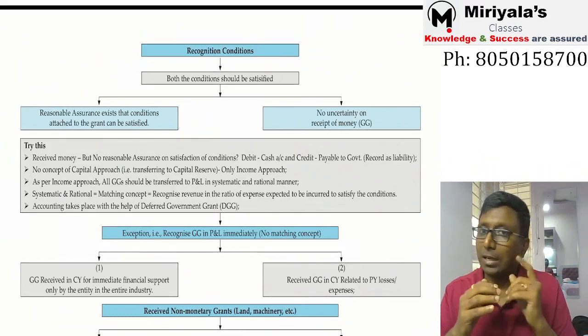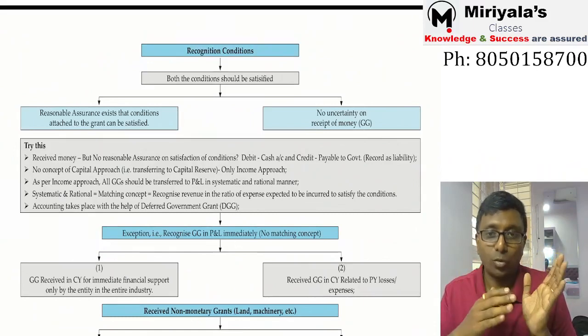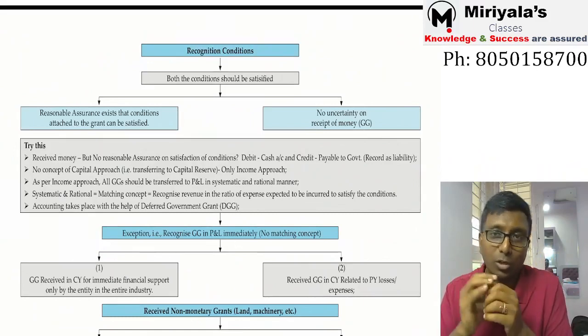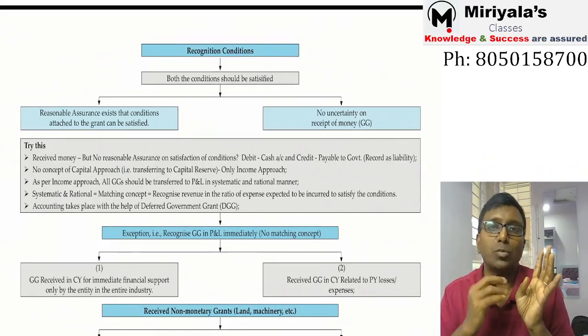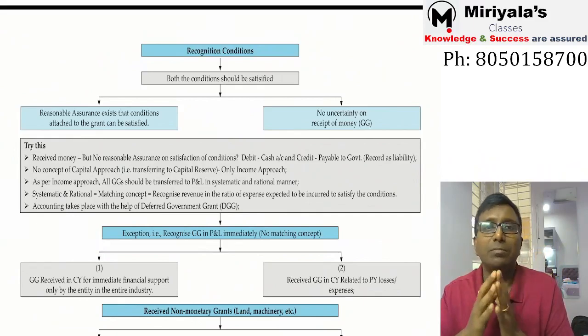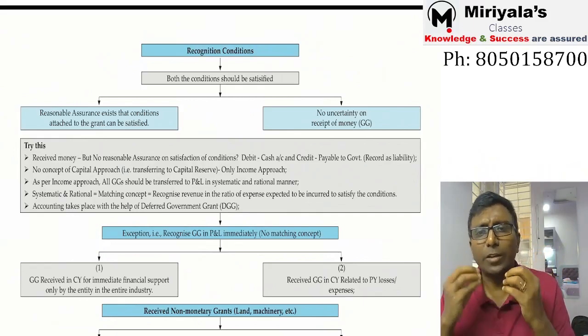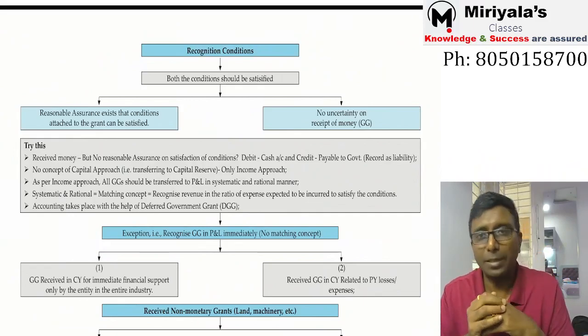Next, not like Accounting Standard 12. It says you have got two models, that is income approach and capital approach. If it is a capital approach, it will be transferred to capital reserve. But there is no such capital approach given in the standard in Ind AS 20. So everything is going to be only income approach. That means it will be routed through the profit and loss statement.